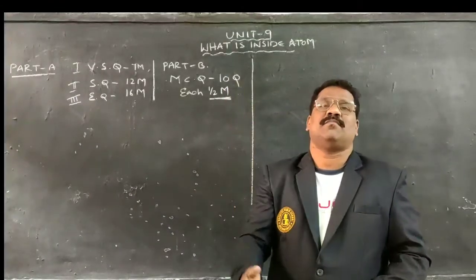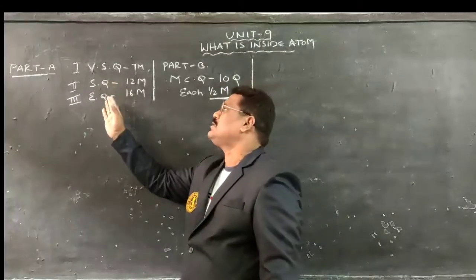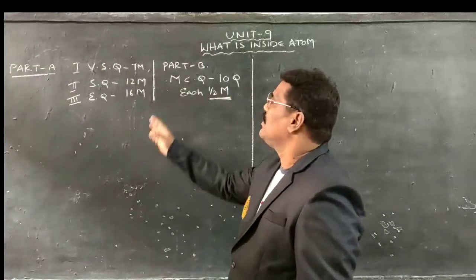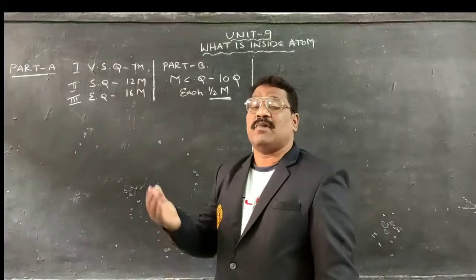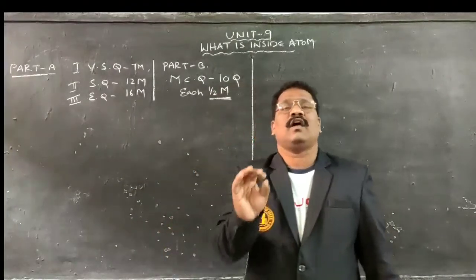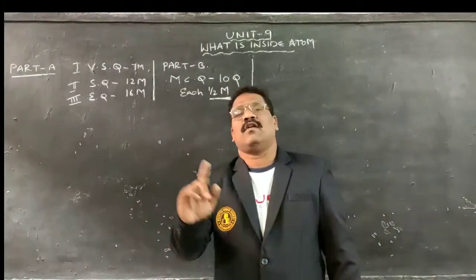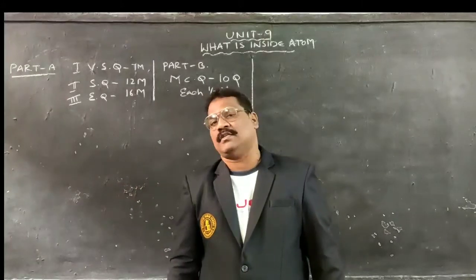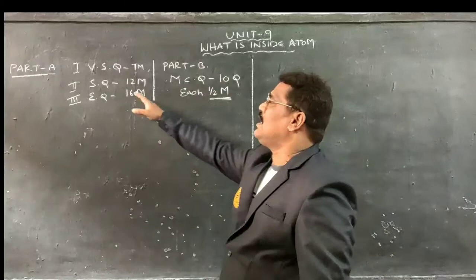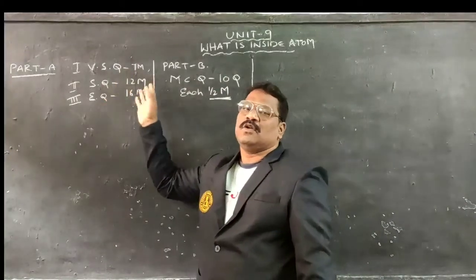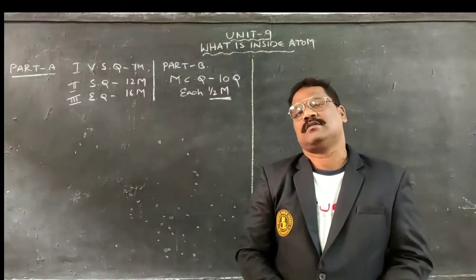The same examination pattern will be there: part A consisting of 35 marks, and part B consisting of fill in the blanks, not multiple choice questions, consisting of 5 marks. The total will be 40 marks.